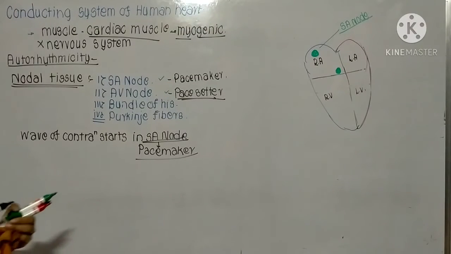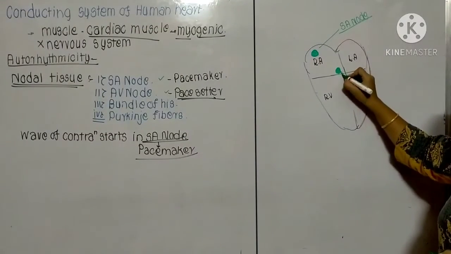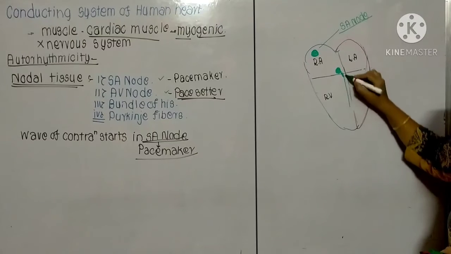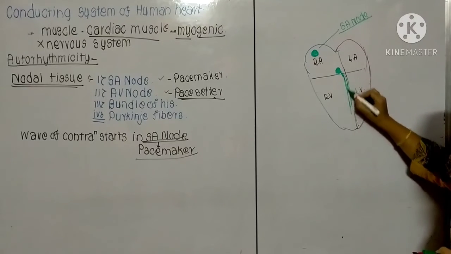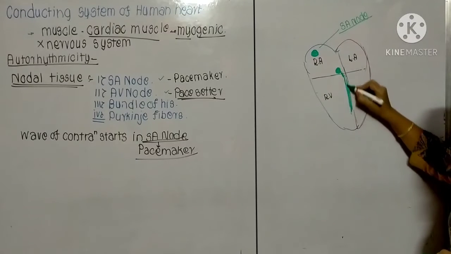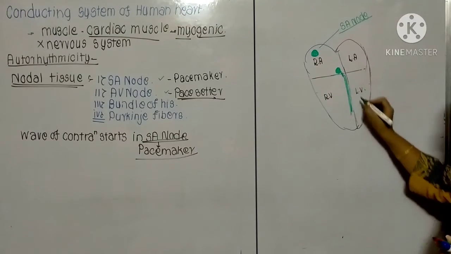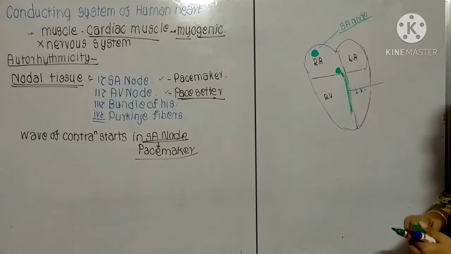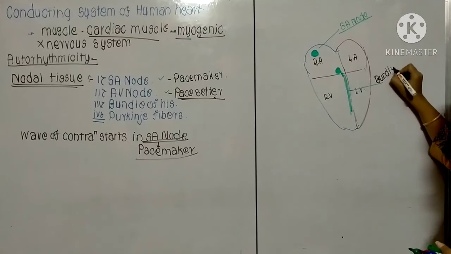From the AV node, the nodal tissues come into the interventricular septum. Where it is present in the interventricular septum, it is known as the bundle of His.